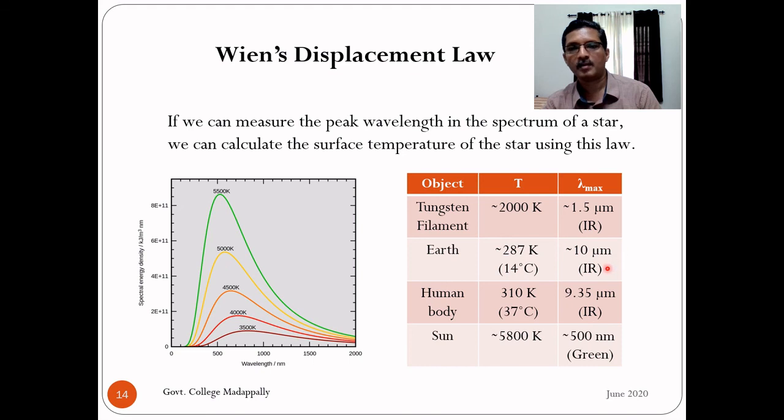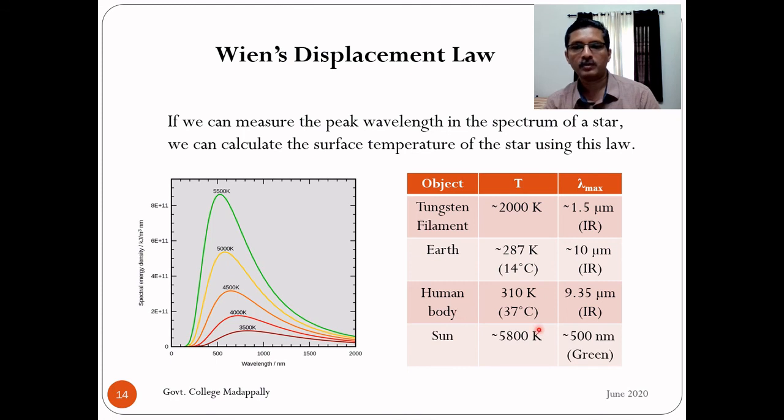So this is lambda maximum. The corresponding temperature, when we calculate from Wien's displacement law, is around 287 Kelvin, or if you convert into Celsius, 14 degrees Celsius. That is the average temperature of the Earth. It's a very low temperature. Again, you do this calculation, you check these values once more.